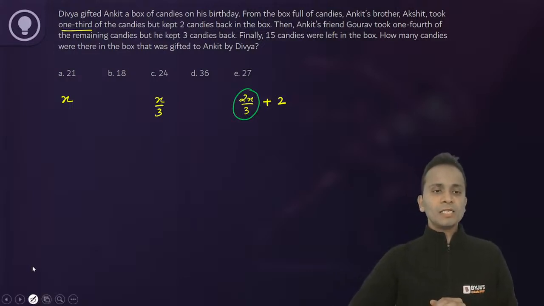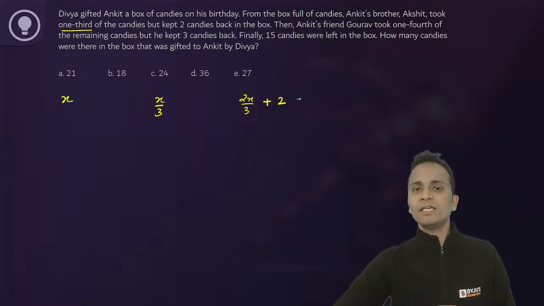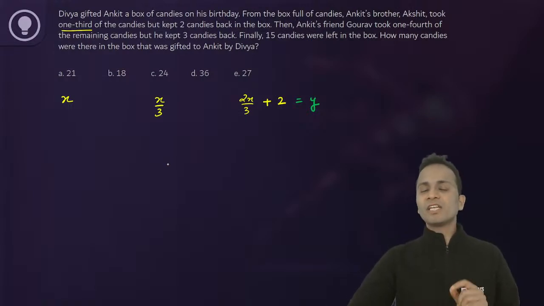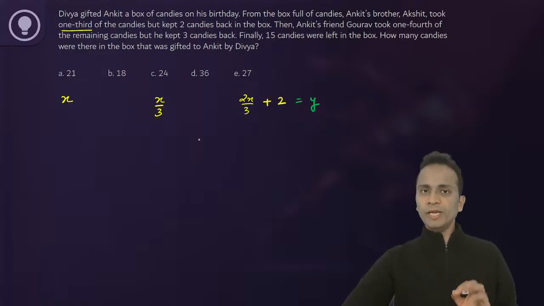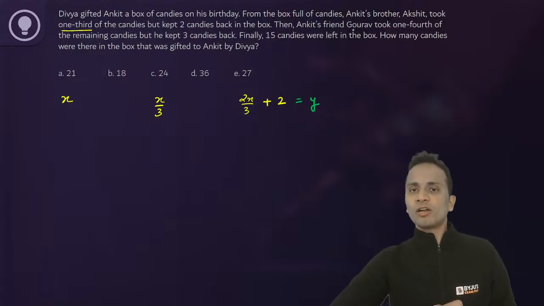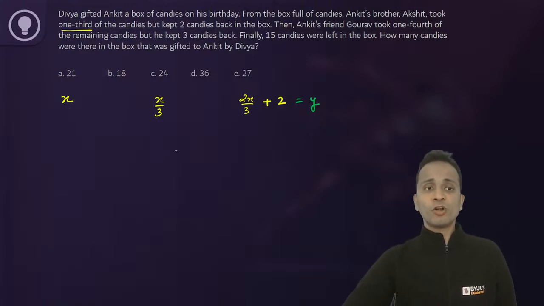Let's assume this number of remaining candies is equal to y. After Akshat is gone, y candies are left in the box. Then Ankit's friend Gaurav came and took 1/4 of the remaining candies. So from y candies, Gaurav took 1/4 of y.